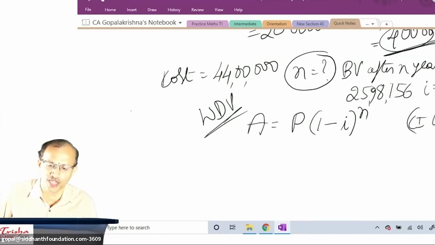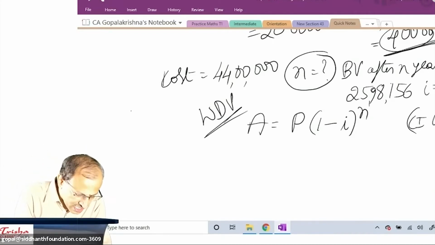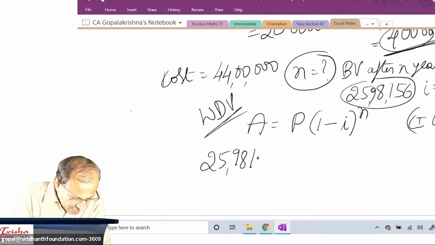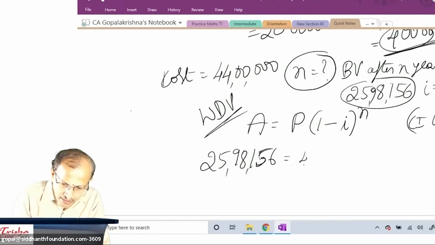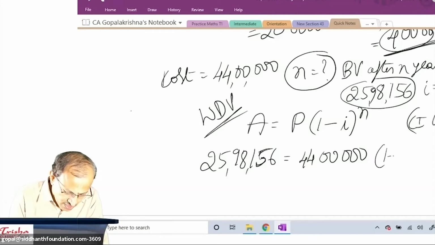Generally, the smaller value you take as P, the bigger value you take as A. No, no, no, you can't do it like that. Which is A in this question? All of you have to chat in the chat box. A is what you will get in the future after depreciation. This is A, book value is A: 25,98,156. Okay, P is 44 lakh. Do you all agree with me? Purchase price 44 lakh.